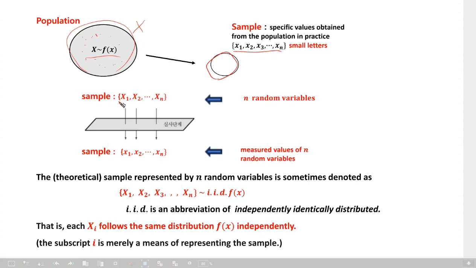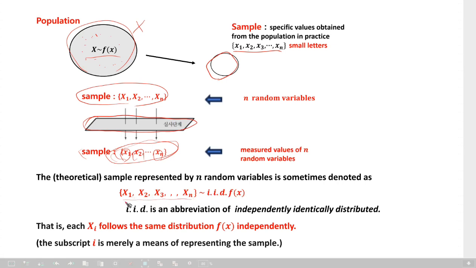Capital letters mean random variables, so n random variables like this. We call this one a sample, and this one also we call a sample. What is this real number, these realized values? They come through a survey procedure. You take n real numbers, measuring the values of n random variables. You understand it? Another notation: we have a sample x1, x2, xn, iid f of x.